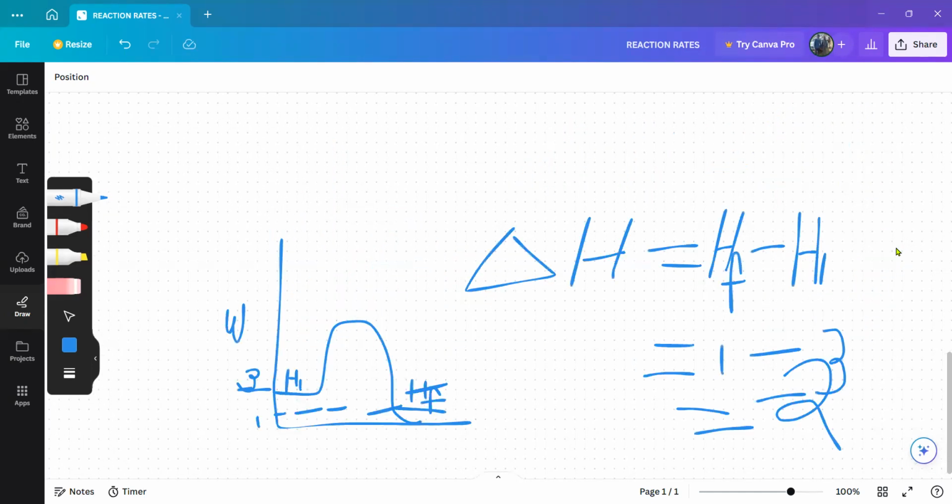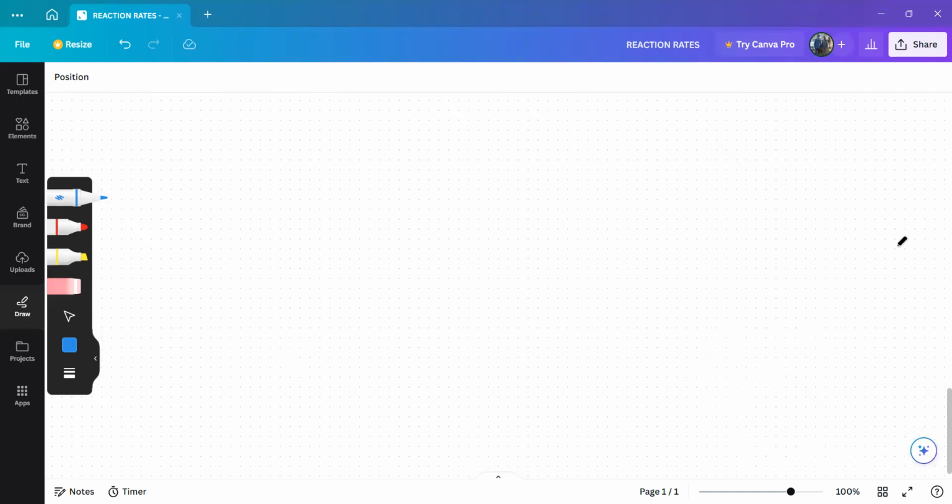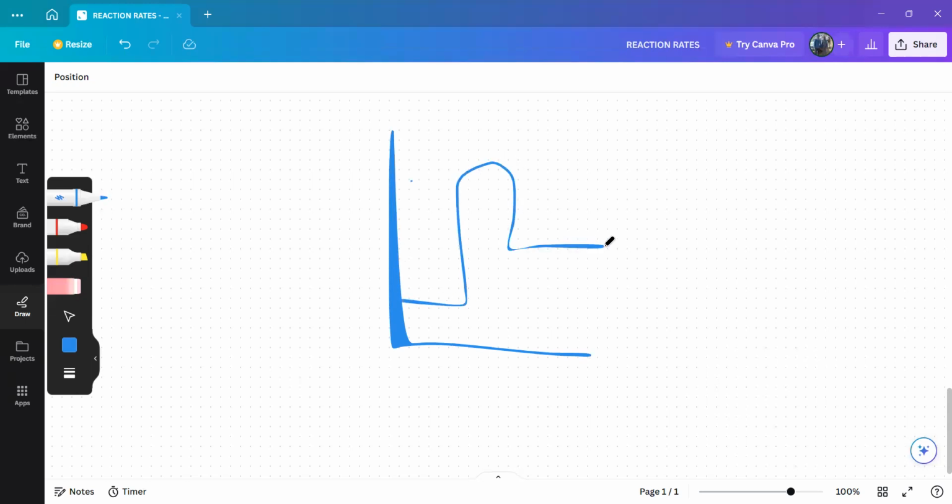And we opposite endothermic. Endothermic, your graph is like this. When sikhuluma endothermic, your graph is like this. Masikhuluma endothermic.